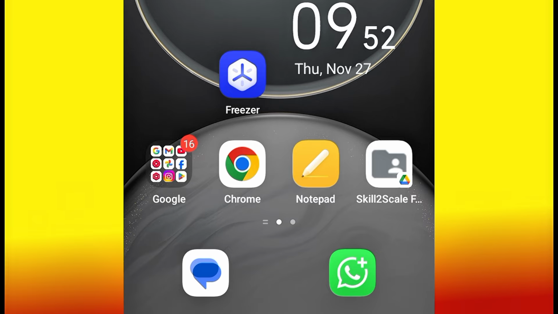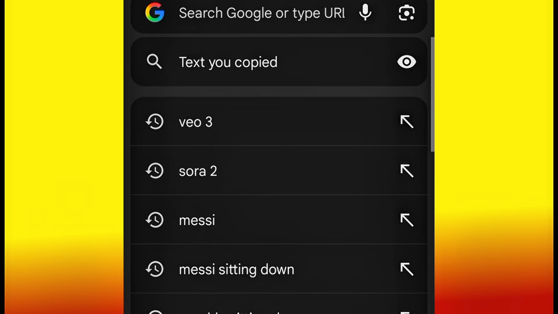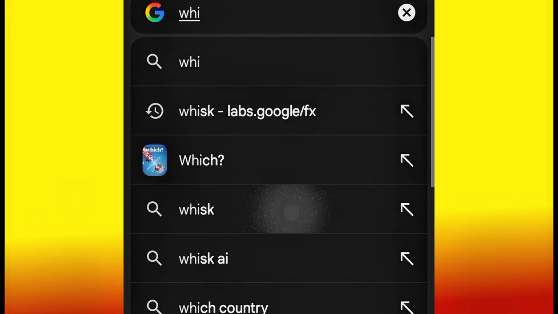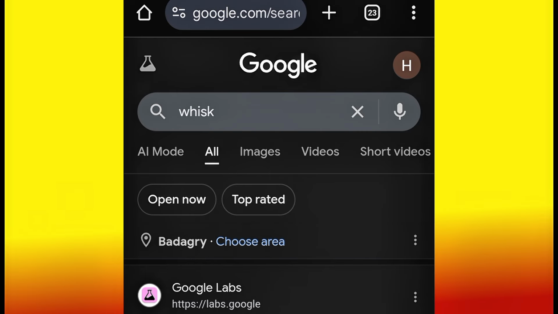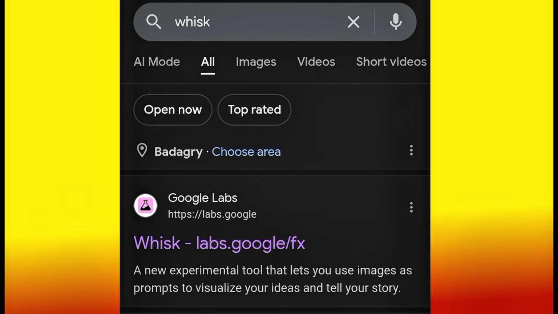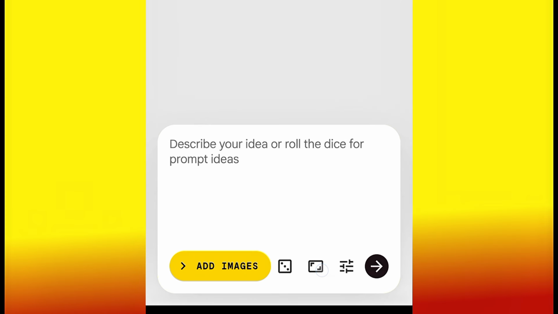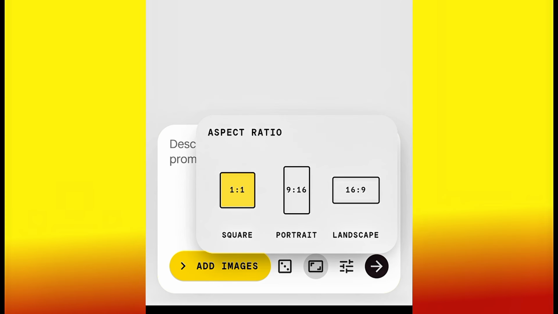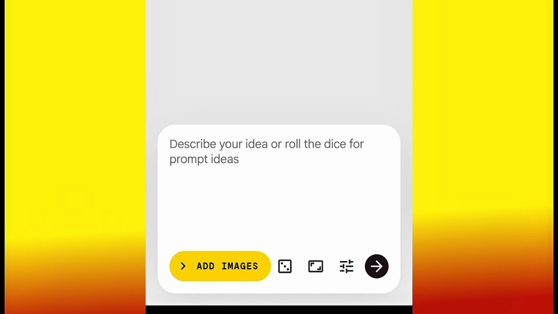So I'll just have to head over to Wix, come here to Google and search for Wix. This particular one. As you can see, this first link, go ahead and click it. So here we are on the Wix interface. The first thing that you need to do is to go ahead and make some adjustments. Depending on what you are creating, click this icon and then select your aspect ratio. For me, because I'm generating for YouTube, I'm going to choose 16:9. Hit OK, and then you just have to paste your prompt.